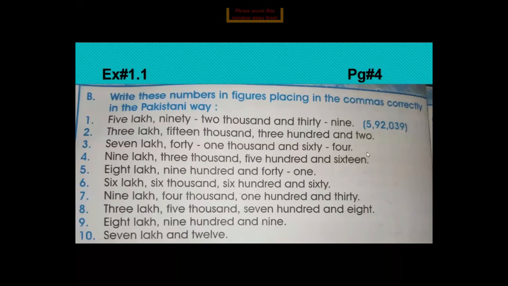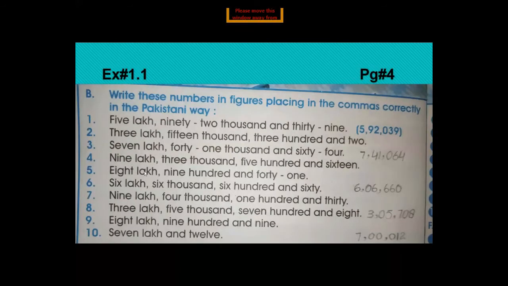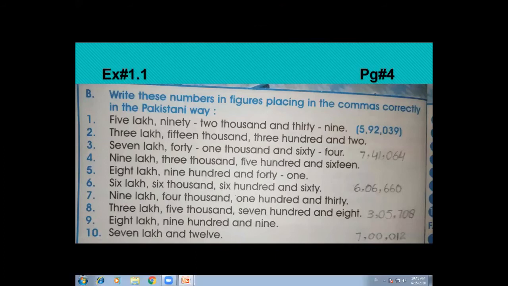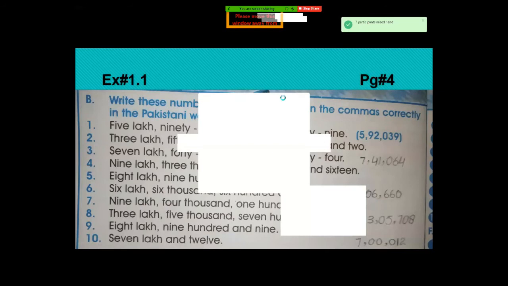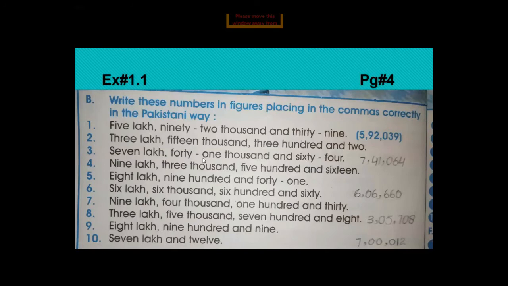Here you see some other questions solved for you. Question number 3, 7,41,064. 7 lakh, you will write 7 here, comma, 41,000, 1,000, will put a comma here, and then 64.